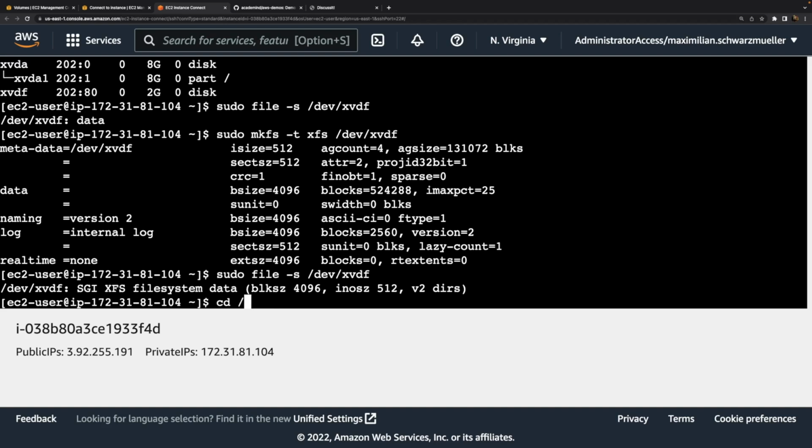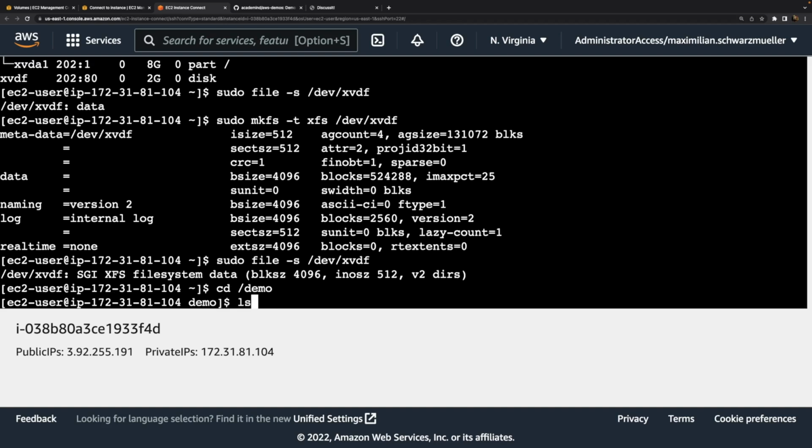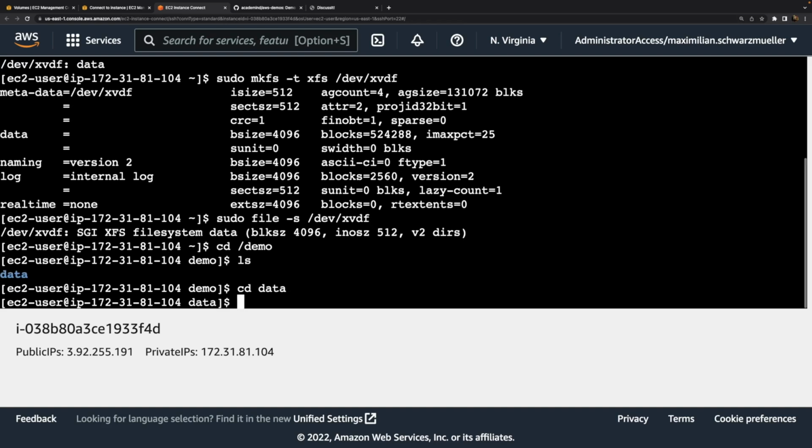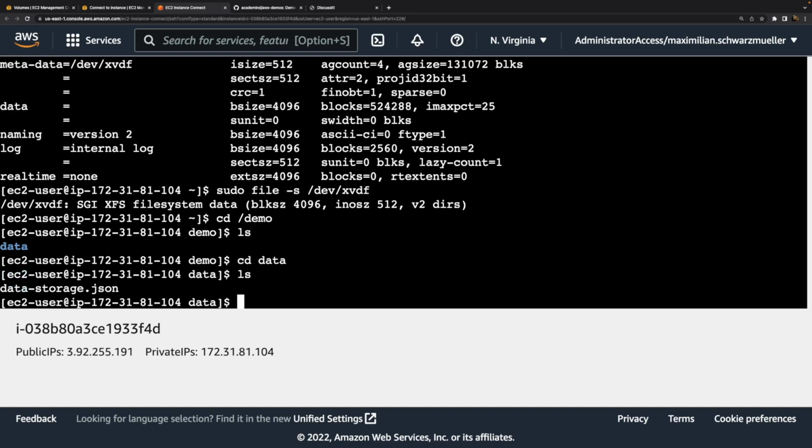That folder, if we navigate into it, is the folder that has the data directory, which contains the data storage.json file. Hence, I want to mount that demo folder and outsource it onto this new volume, so to say. For this, we run sudo mount and then choose this external device, this volume with its identifier, which we used before as well, and then point at /demo.